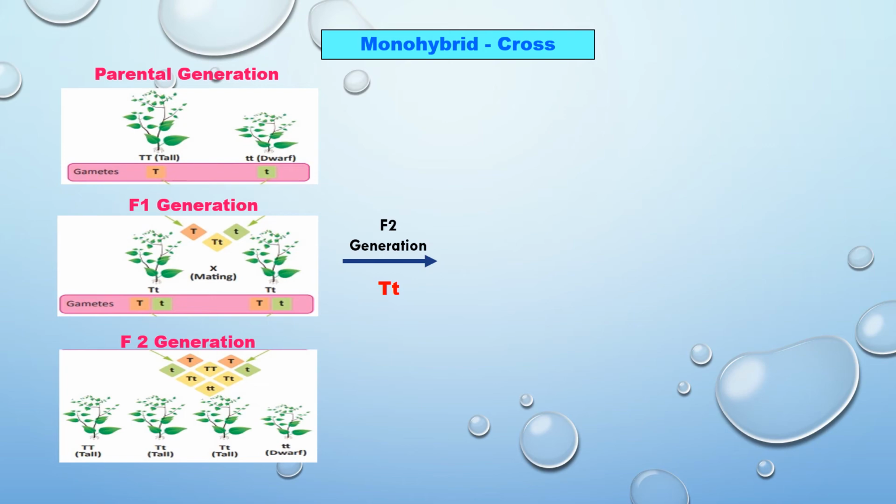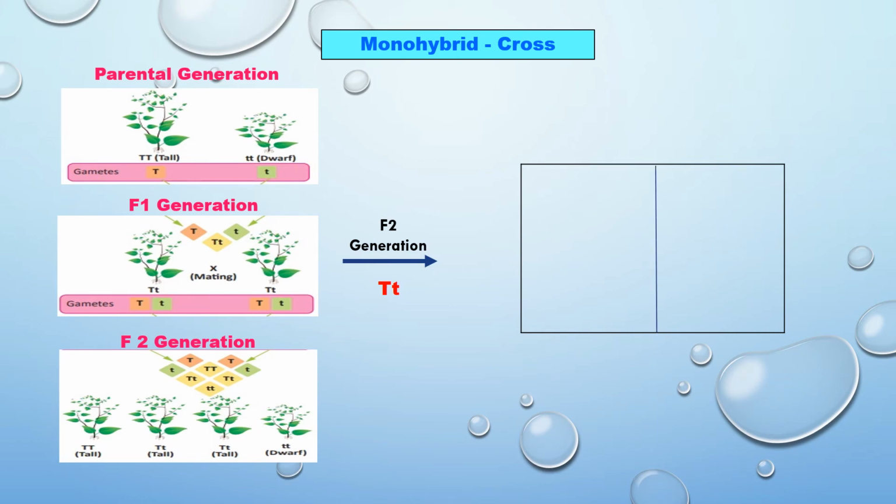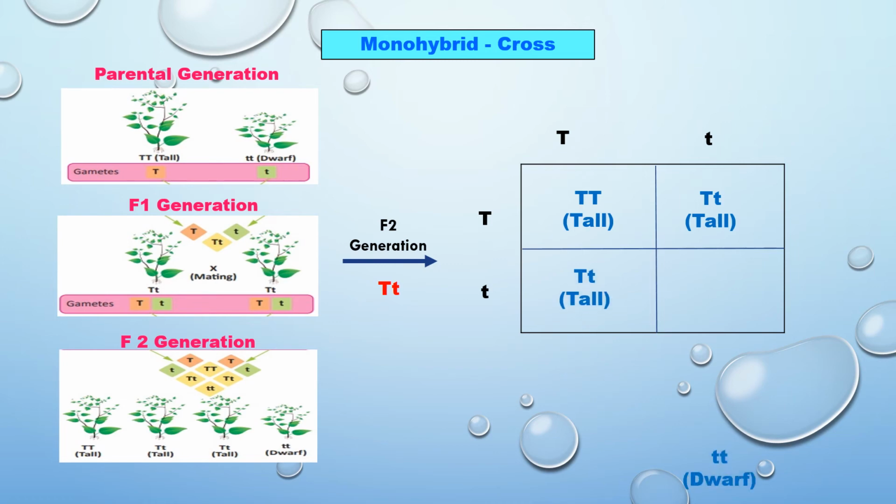Through the Punnett square, which we can calculate easily, like mathematics. Both are heterozygous, both T are present. Multiplying, we get T and T tall, capital T and small t tall, capital T and small t tall, and both small t dwarf.